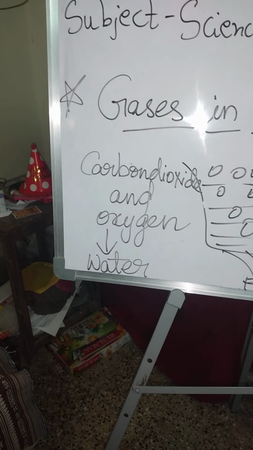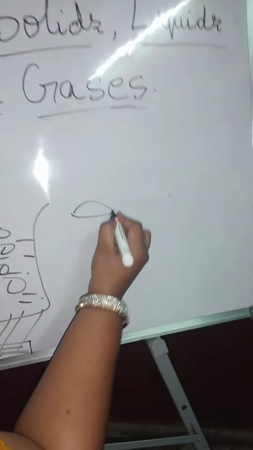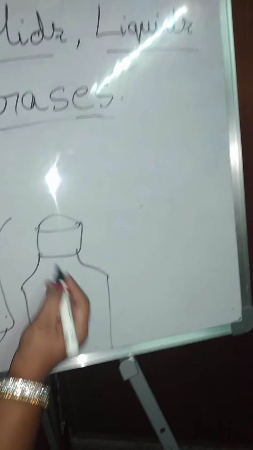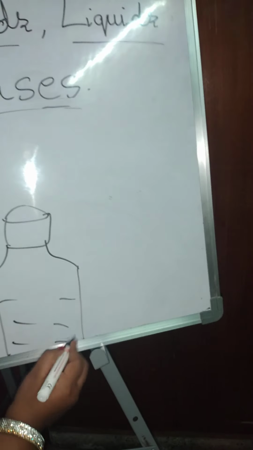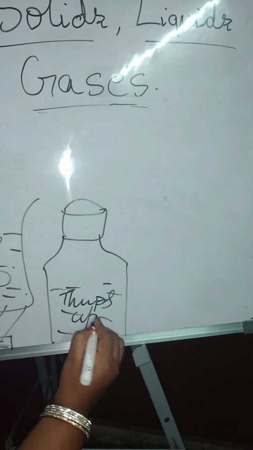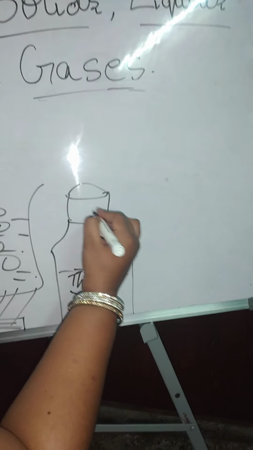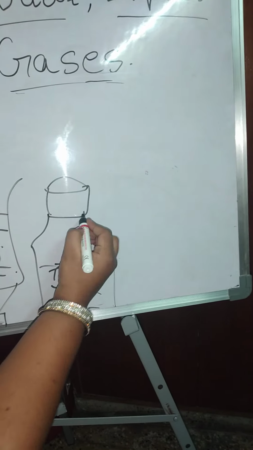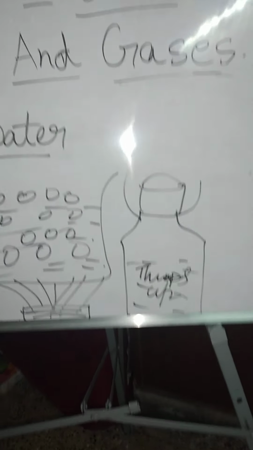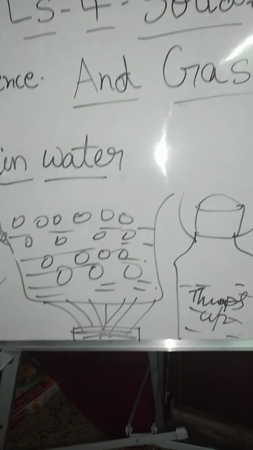When you open the lid, the sound will come. That means those are packed under great pressure and the carbon dioxide gas is coming out.